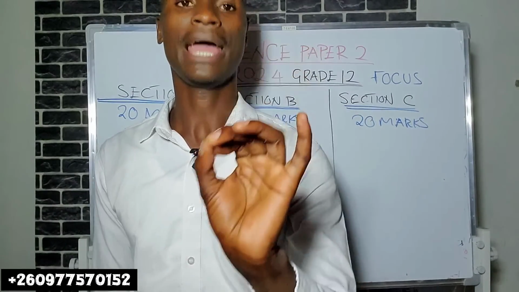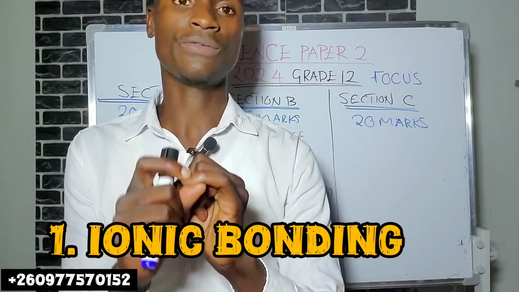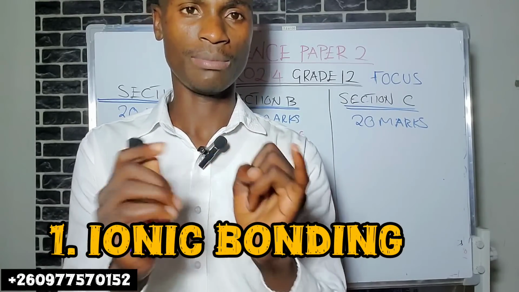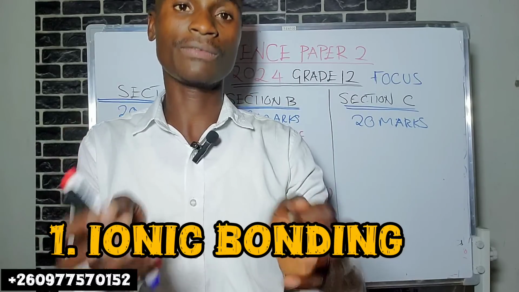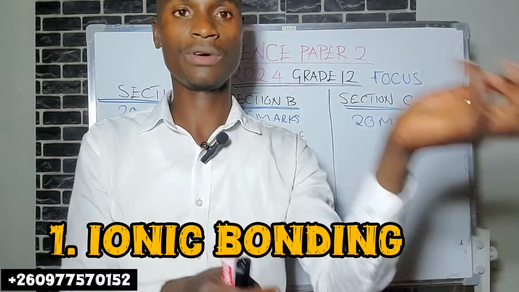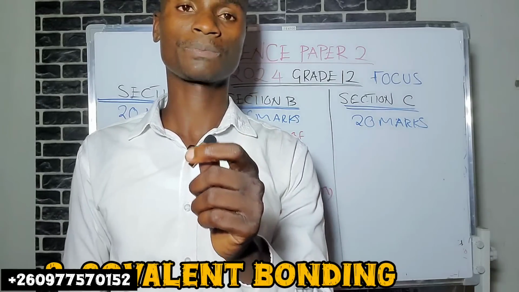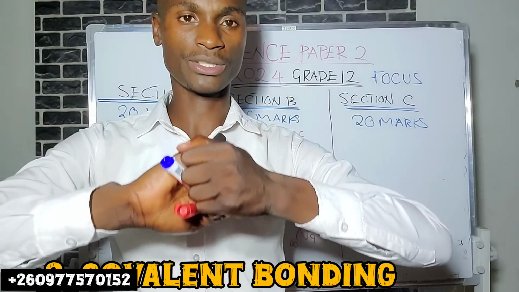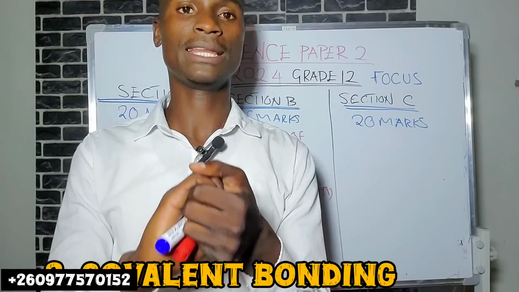One of them is ionic bonding, which is also known as electrovalent bonding, the bonding between metals and non-metals. Okay, it involves transferring of electrons. You should also know the covalent bonding, which is the sharing of electrons. This usually takes place between non-metals.